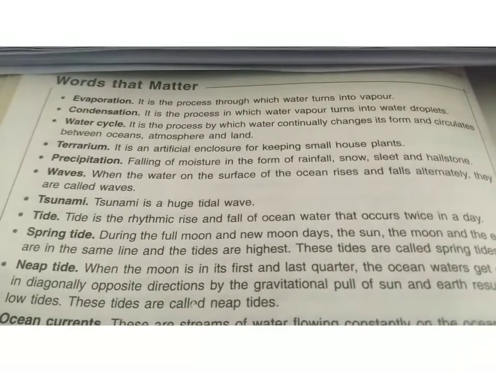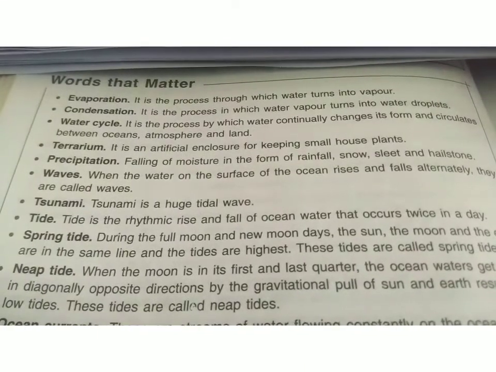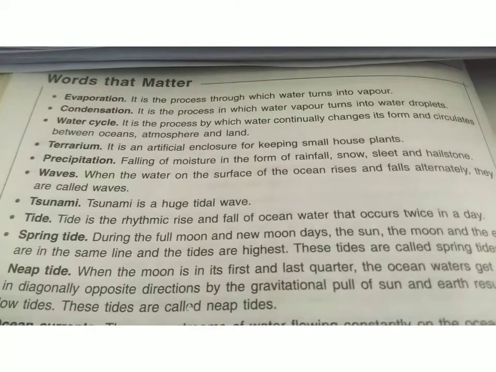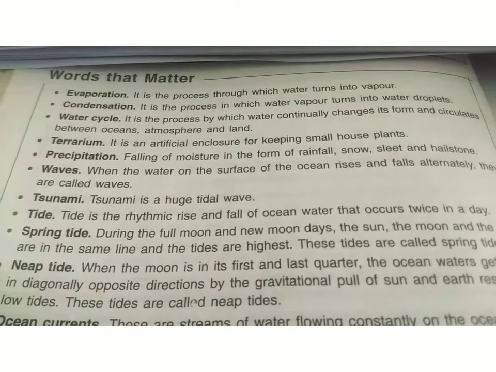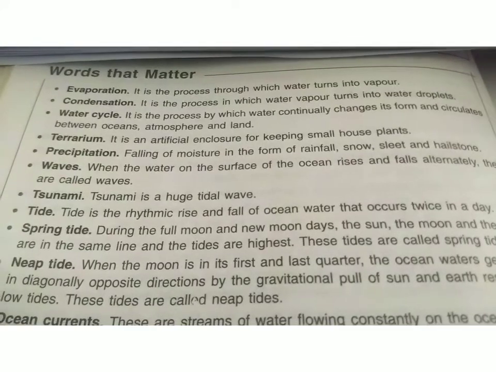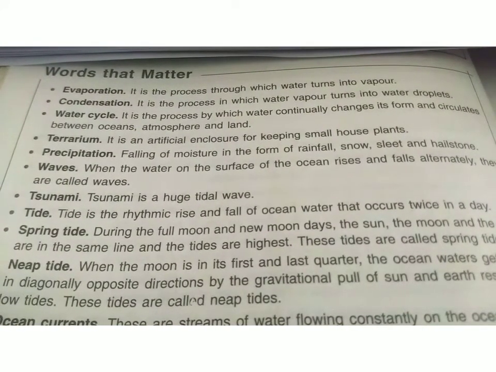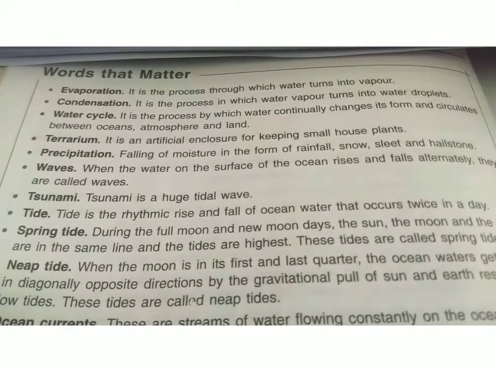These are the glossary words that you have to write down in your FNB. First one is evaporation. It is the process through which water turns into water vapor. Next, condensation. It is the process in which water vapor turns into water droplets. Next is water cycle. It is the process by which water continually changes its forms and circulates between oceans, atmosphere and land.